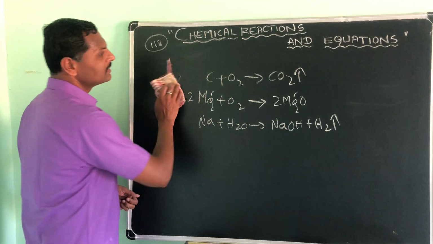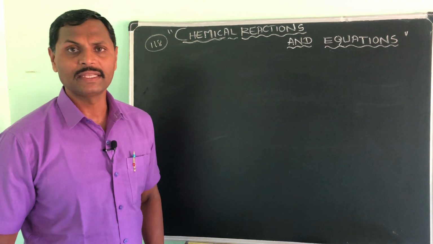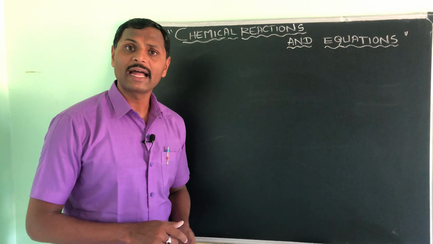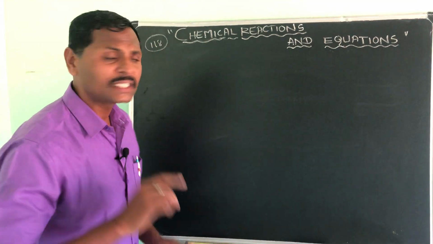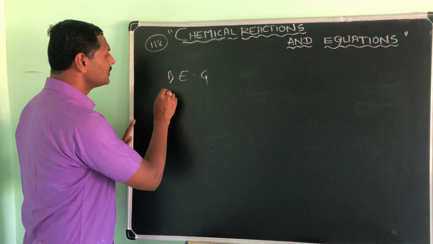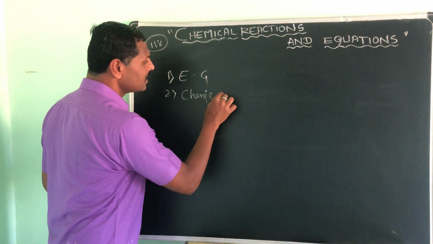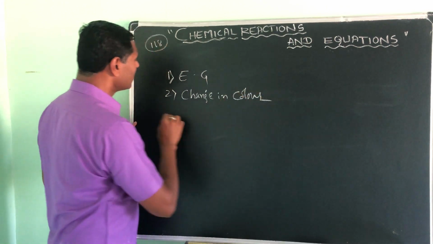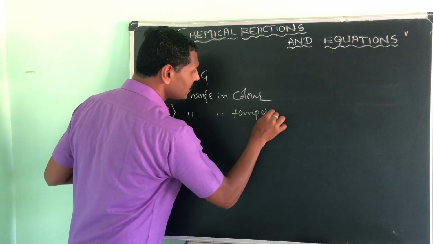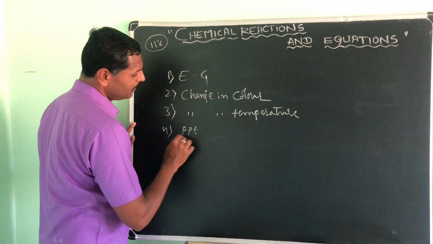Okay then. So just as I discussed, how do you come to know that a chemical reaction has taken place? There are some characteristic observations that tell us that yes, a chemical reaction has taken place. The first characteristic I will tell you: evolution of gas. Second one, change in color. Third one, change in temperature. Fourth one, precipitate formation, PPT formation.